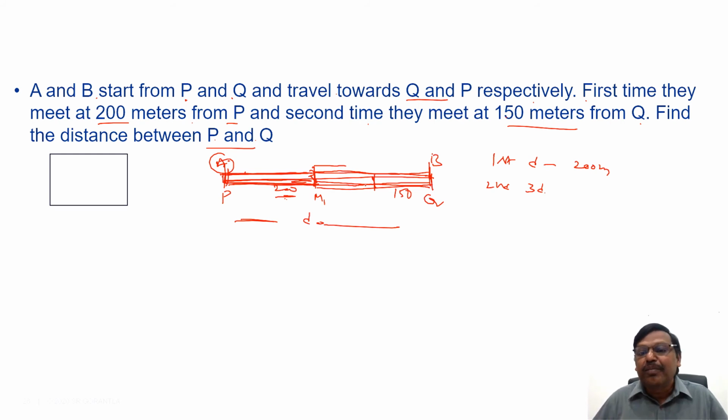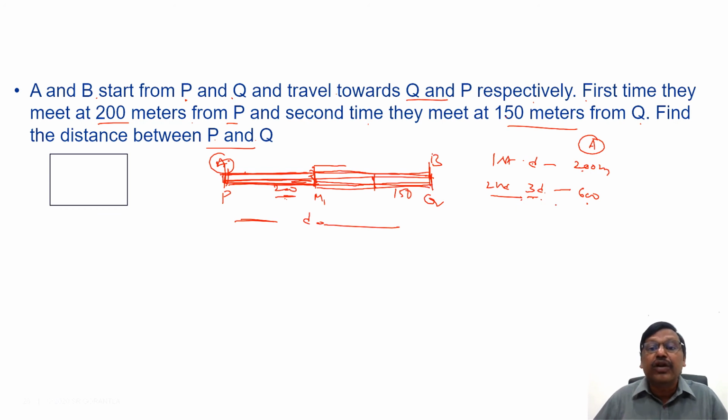Now tell me, by the time they meet the second time they have traveled 3D. In a distance of 1D, A is covering 200 meters, so out of total 3D, how much will A cover? For 1D it is 200, for 3D it is 600 meters. This is the distance covered by A. Out of this 3D, distance covered by A will be 600.